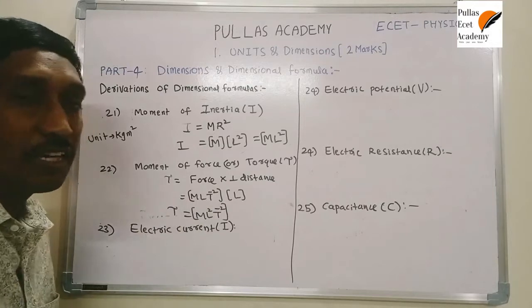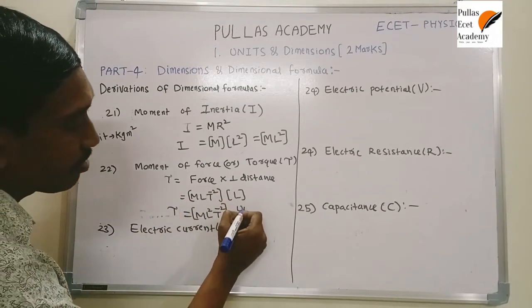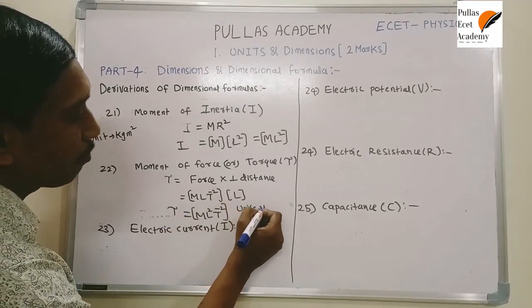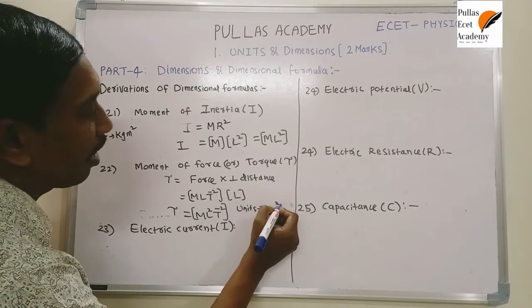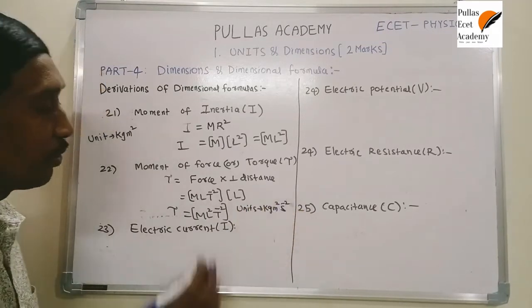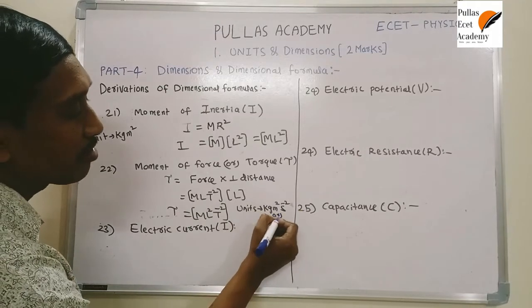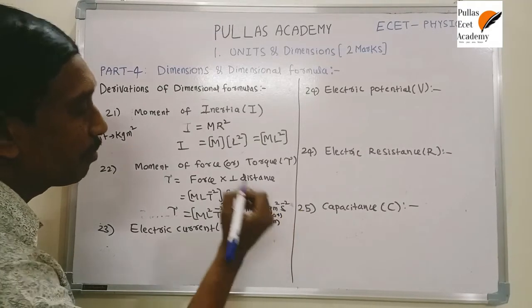Based on this equation, what are the units of torque? The units are kilogram meter square per second square, or Newton into meter. Based on the SI system, directly Newton into meter.